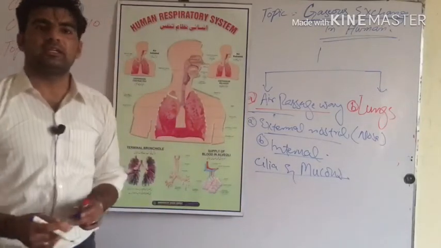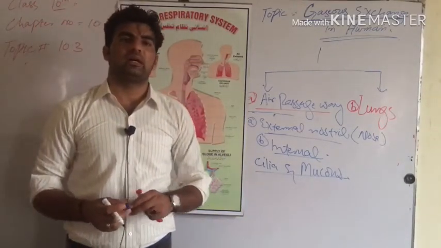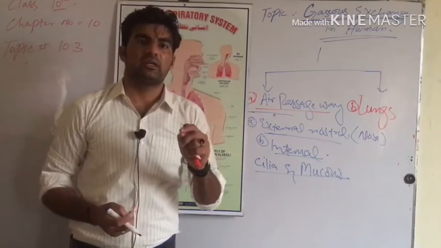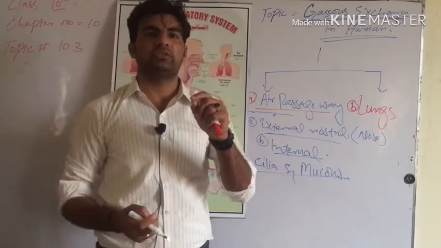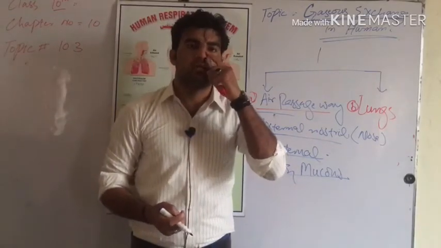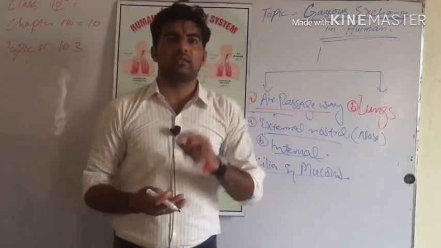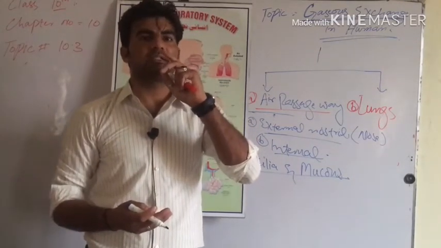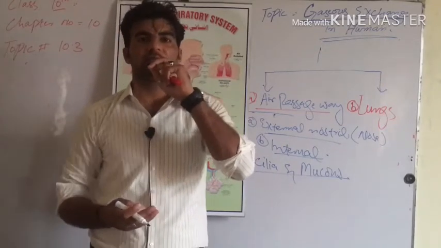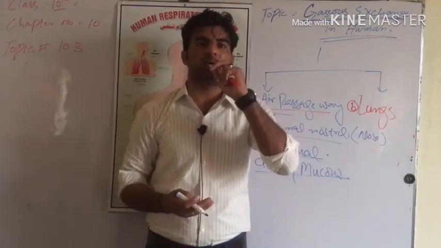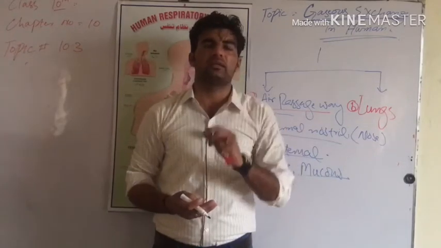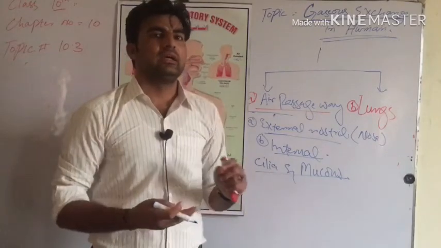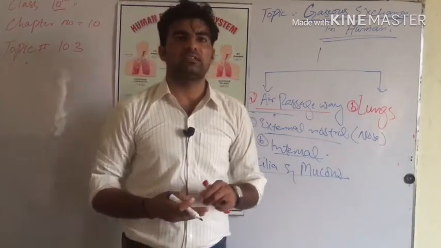What is the function of cilia and mucus inside the nose? Cilia are the small hairs present inside the nose, and there is a liquid, a lubricant or saliva-like liquid, present inside the nasal cavity. What is the function of these hairs and mucus inside the nose?